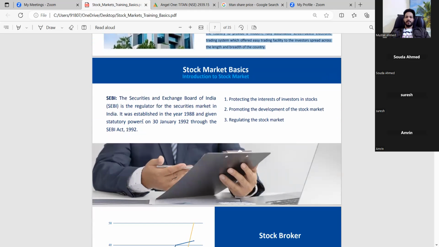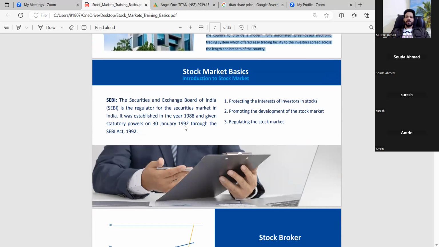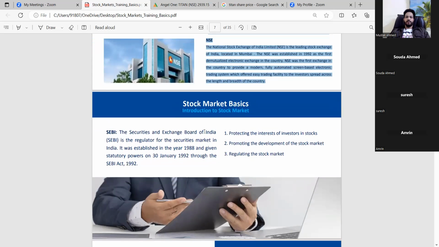Okay, and this is SEBI, the Securities and Exchange Board of India. This is the controlling body of the exchanges, which regulates the security market. In any business, there is one controlling body. It is there to protect the market from scammers, because otherwise, if there are no controls, they can misuse people's money and shares.